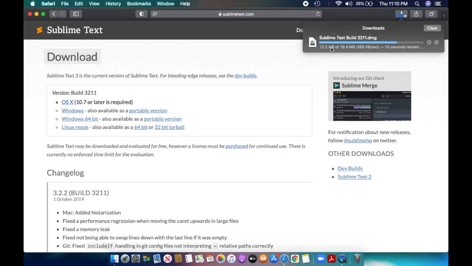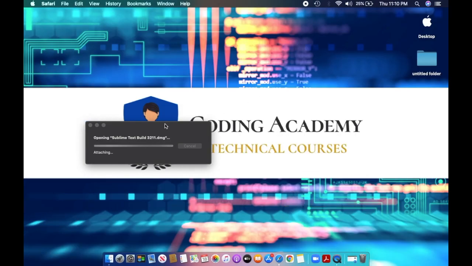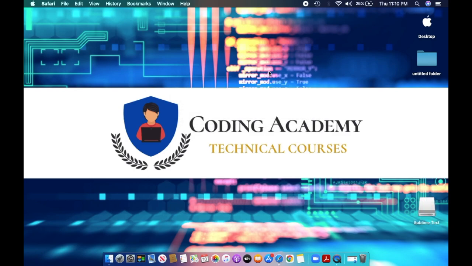So once it's downloaded, you should double click on Sublime Text version build 3211.dmg. And you can see it's opening the file. So let's go and minimize the Safari web browser. So it's opening the Sublime Text.